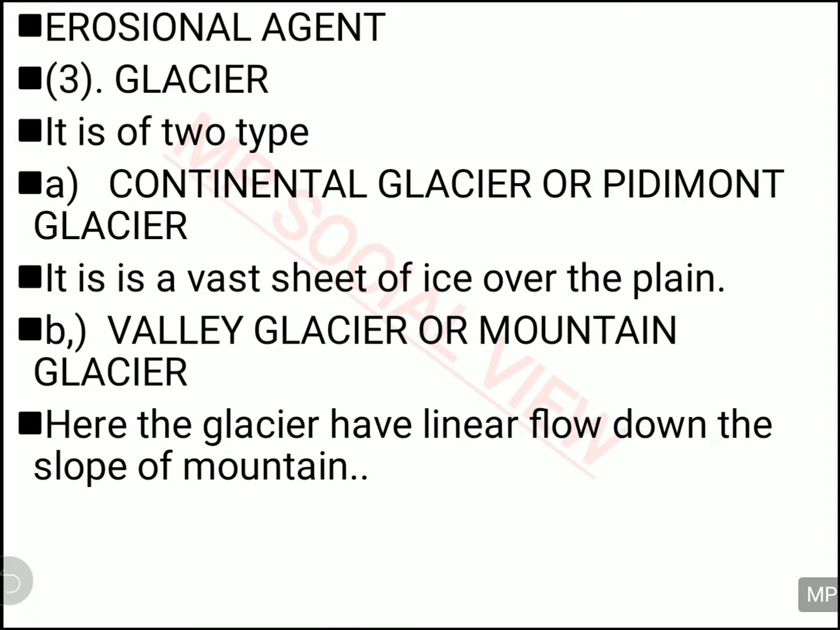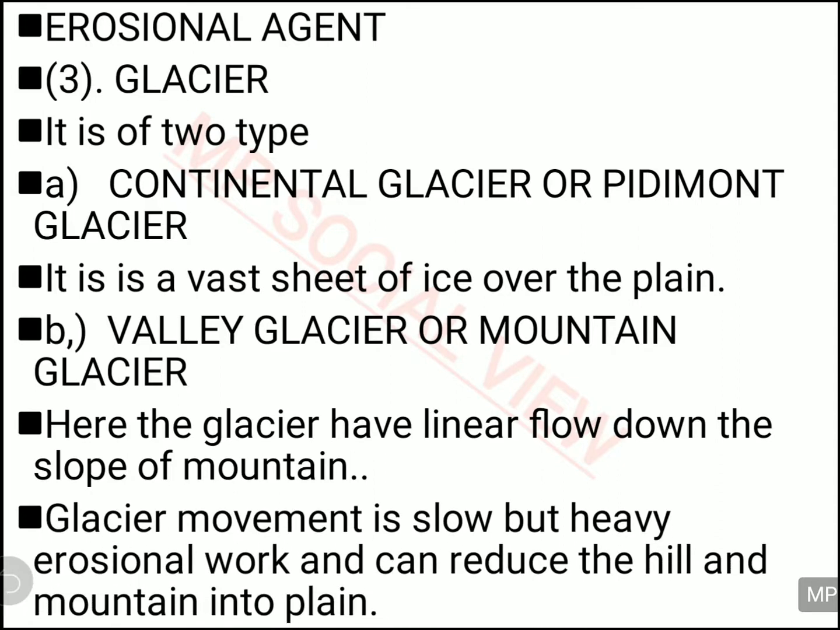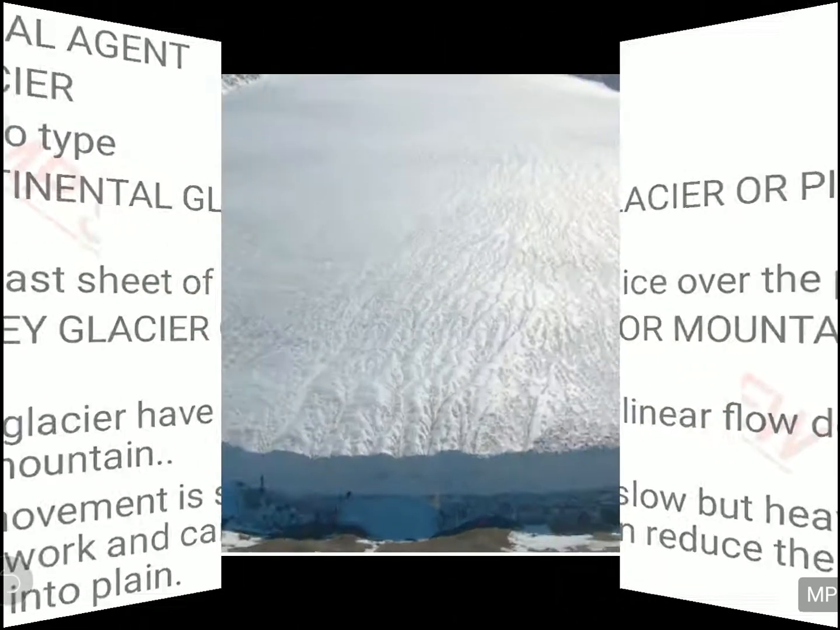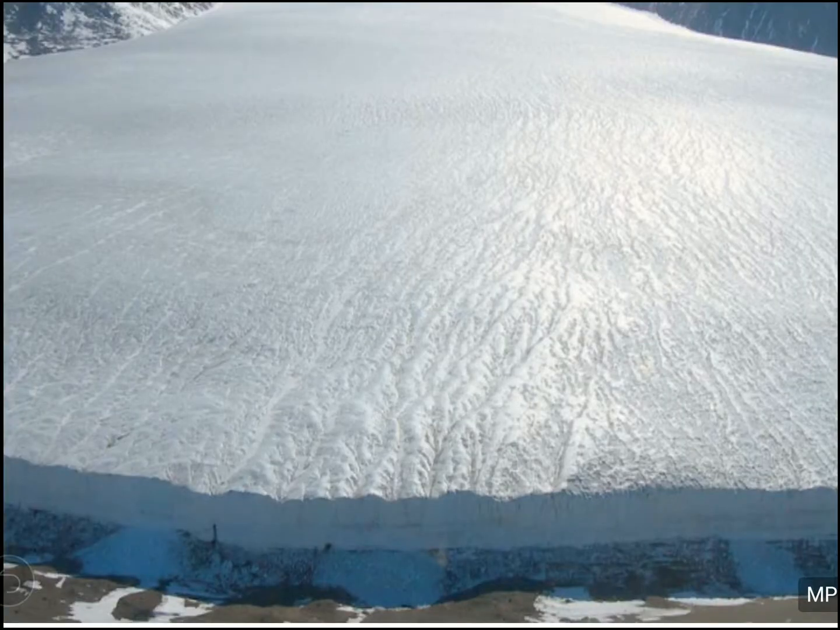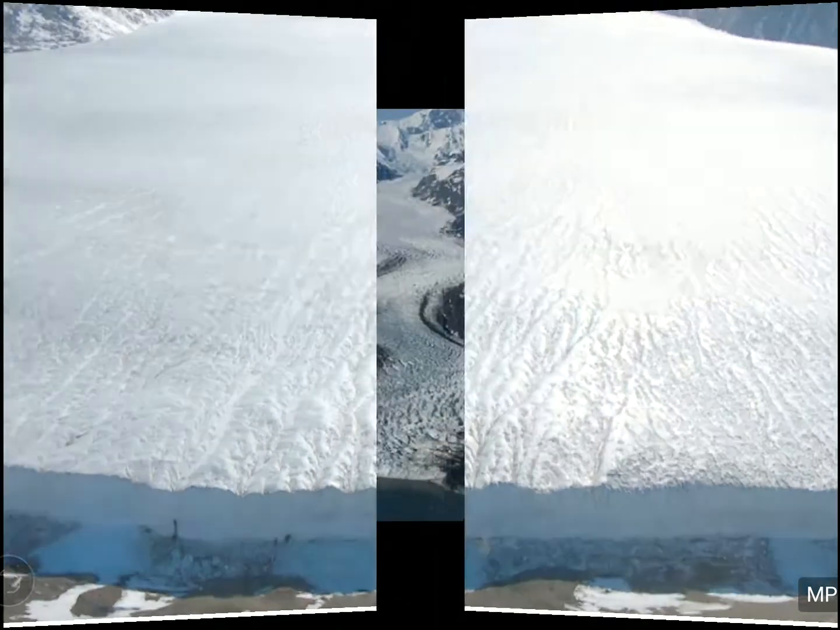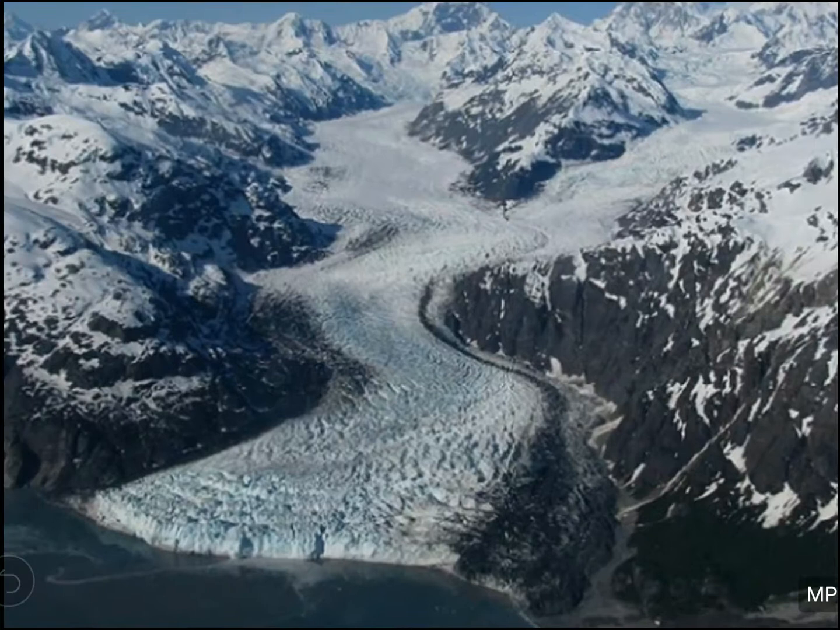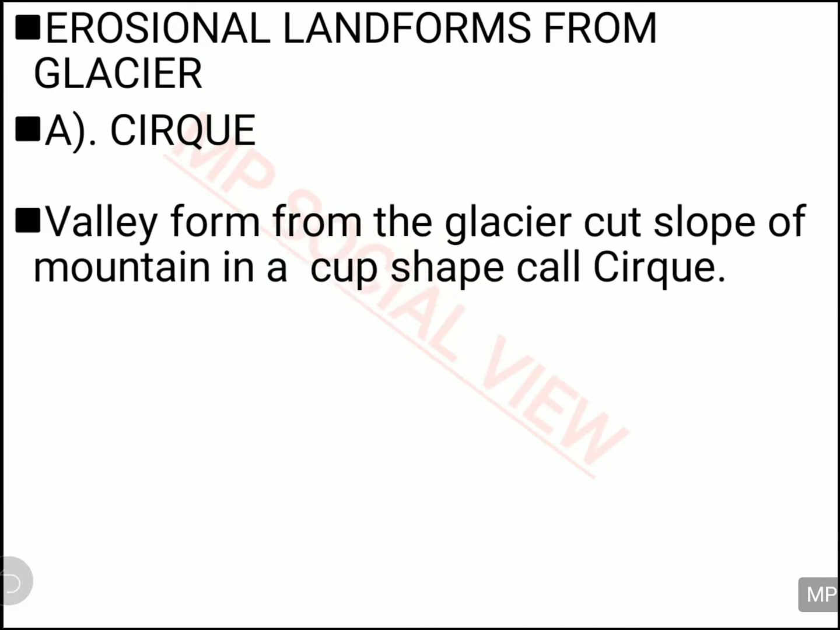So what is the difference between the two? The continental glacier is actually found in the continent, and the mountain glacier or the valley glacier is actually found in the hilly area. Both of them are heavy and do a lot of erosional work and lead to the formation of various landforms. So here you can see the example of a continental glacier. And here the glaciers are in the mountainous region, so it is a hilly glacier. Now let us see the erosional landforms made by your glacier.